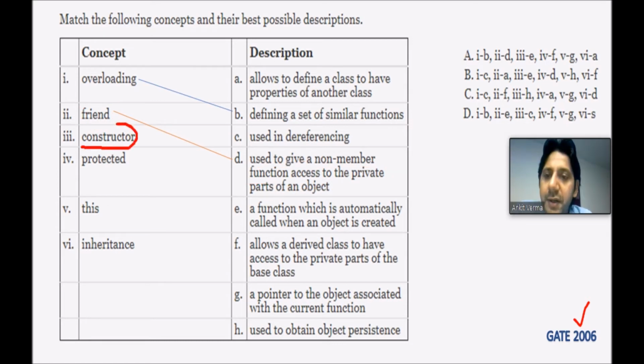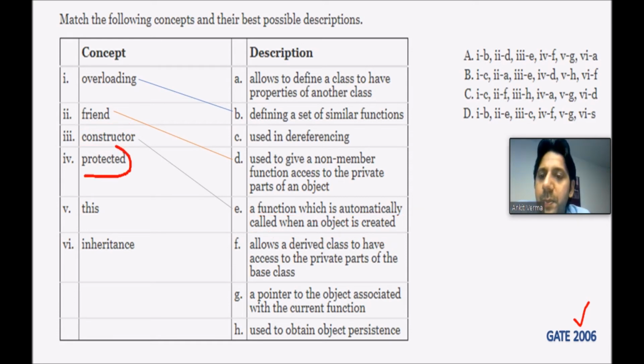Next we have the constructor. There are two concepts of object-oriented programming, constructor and destructor. The constructor is there to initialize the memory, initialize the variables of the class, and the destructor is there to deallocate that memory. So which is the correct option? E. The function which is automatically called when the object is created. This is a very important part about the constructor, because the constructor has the same name as the class name, and it is called by itself when you create the object of the class. So this is the correct answer.